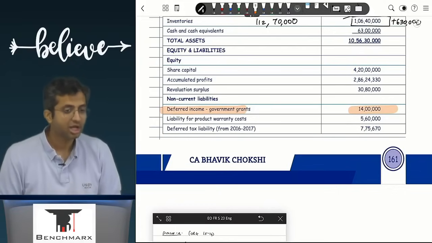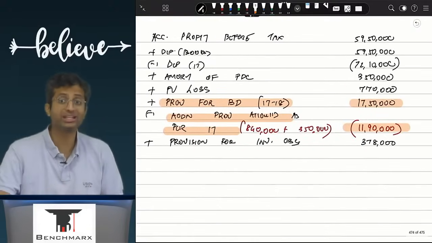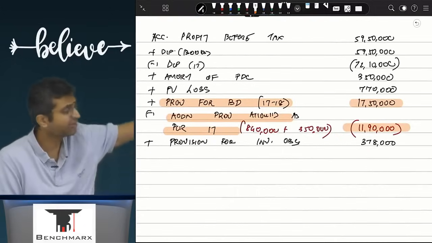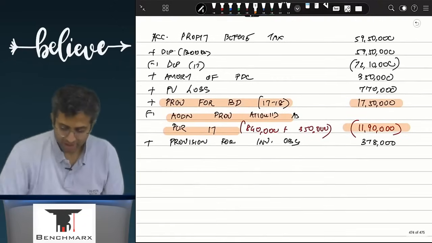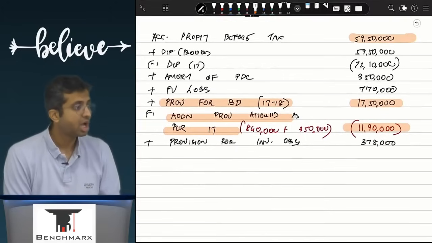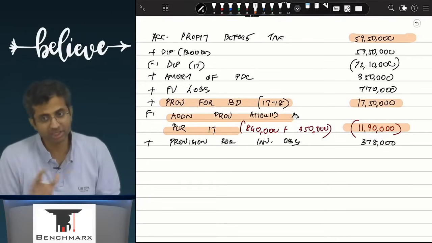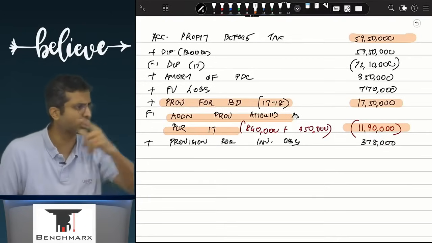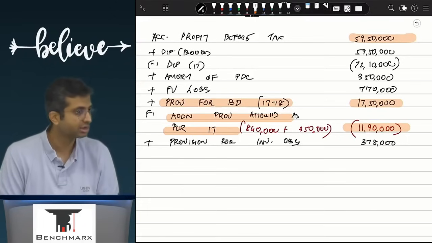Balance sheet. First of all, you guys tell me, for the purpose of tax calculation, do I need to add back or subtract something? In this tax calculation, has the government grant of 14 lakhs gone in our accounting profit 59 lakh 50 calculation? No, because it has gone directly in the balance sheet. So it has not gone in the P&L account. अगर वो balance sheet में गया है, question clearly बोल रहा है, it has not gone in the P&L account. Bank account debit to grant, it has fully been taken in the balance sheet. Question tells you that.